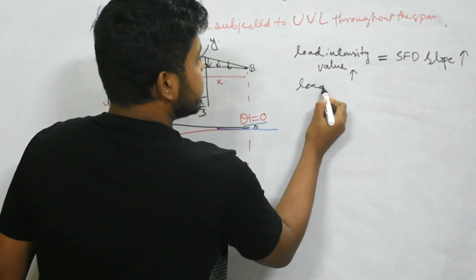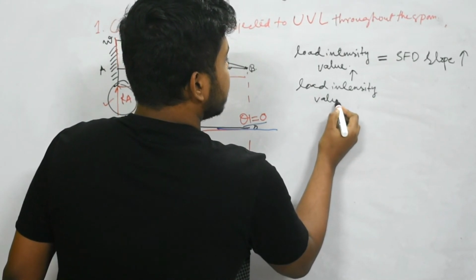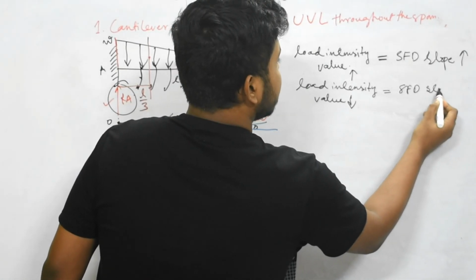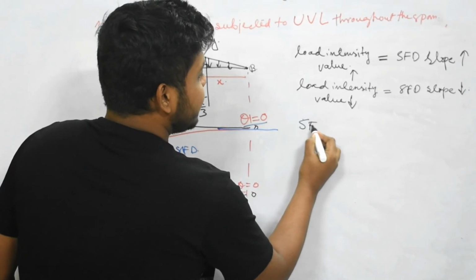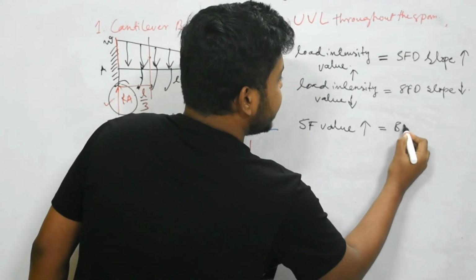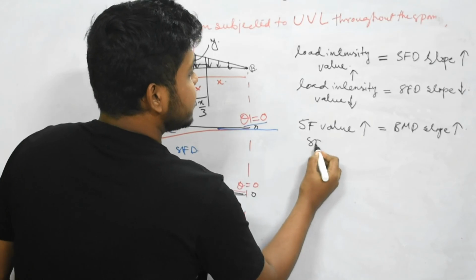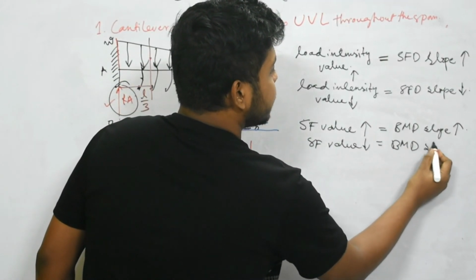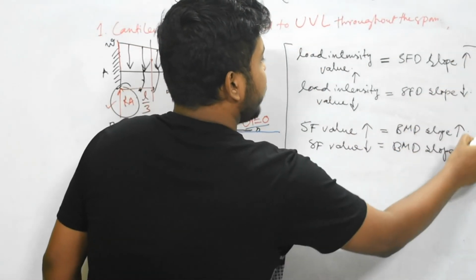If load intensity value is decreasing in nature, SFD slope will be also decreasing in nature. SF value if increasing, BMD slope will be increasing in nature. SF value if decreasing, BMD slope will also be decreasing. These 4 points are key points.